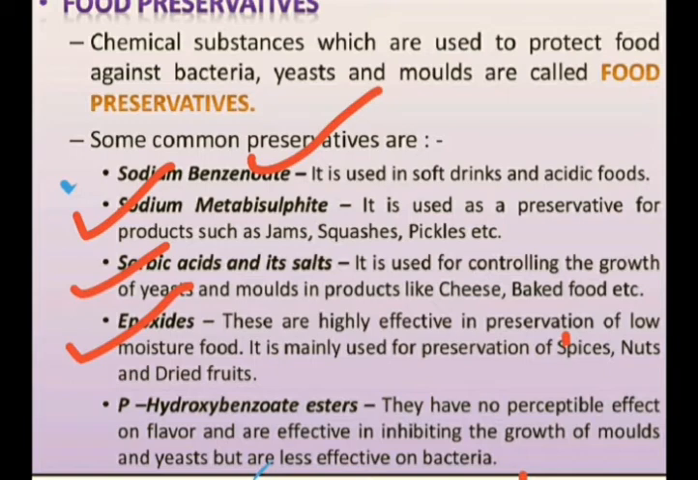The para-hydroxybenzoate esters. These have no perceptible effect on flavor and are effective in inhibiting the growth of molds and yeast, but are less effective on bacteria. Basically, this is the chemical which is used against fungus. There are some dry fruits which are easily affected by fungus, and these chemicals will not allow the fungus to propagate easily.